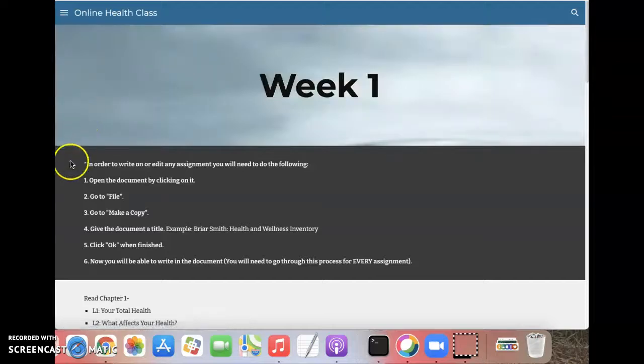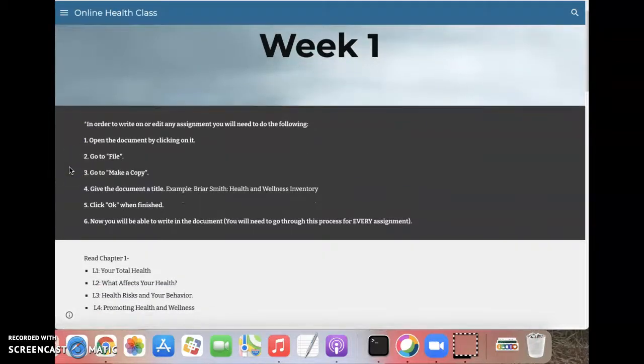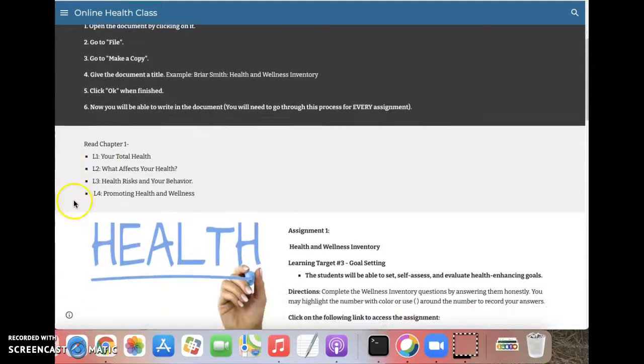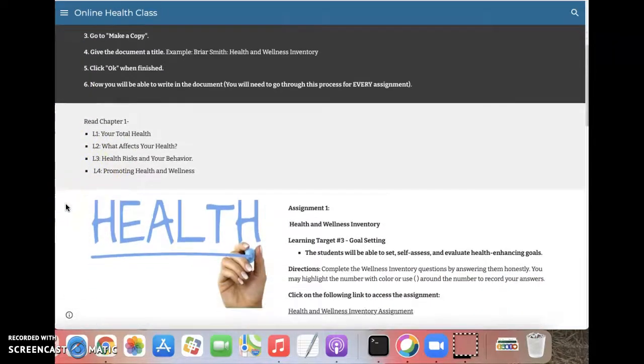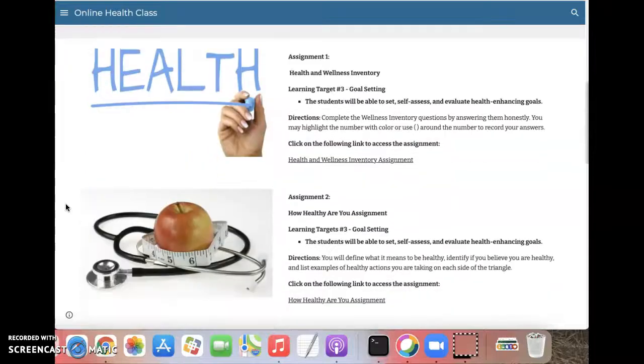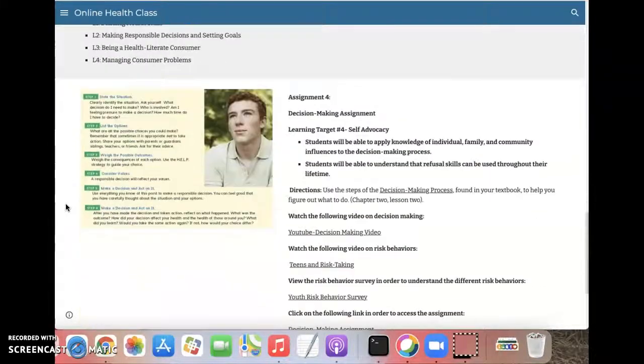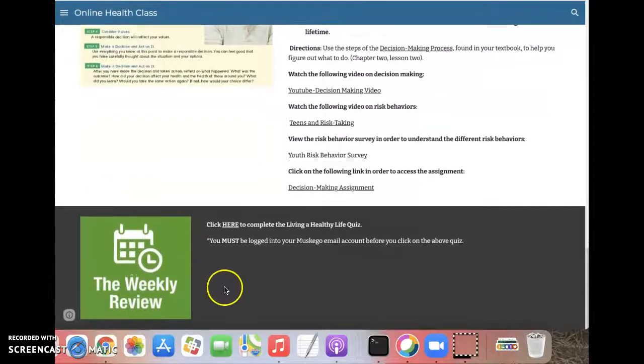So if we head to week 1, you will note the first item up is indicating that you need to make a copy of any of the assignments that you open. And the process is laid out for you there. And then you can see the chapters provided, the lessons you need to read are provided. Assignment 1, 2, 3, 4 for this week. And then there is also a weekly review provided.